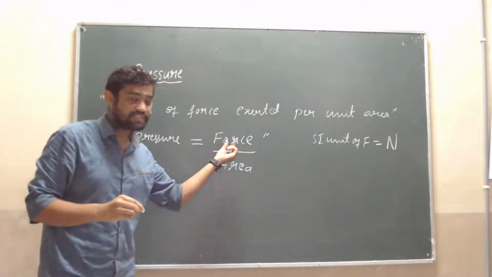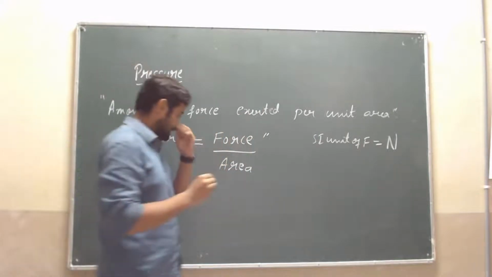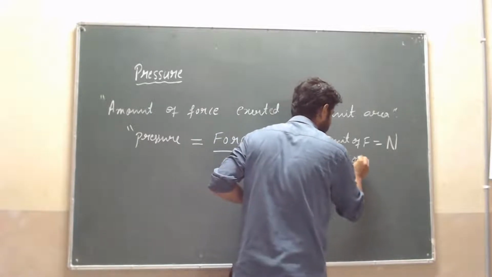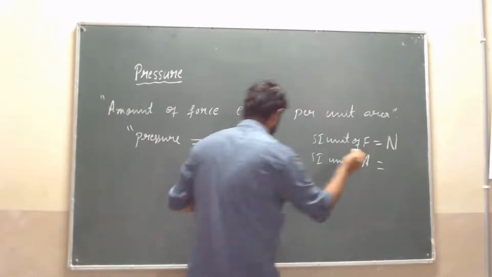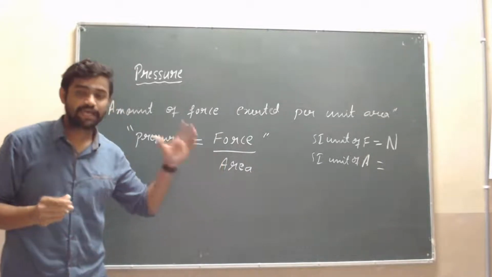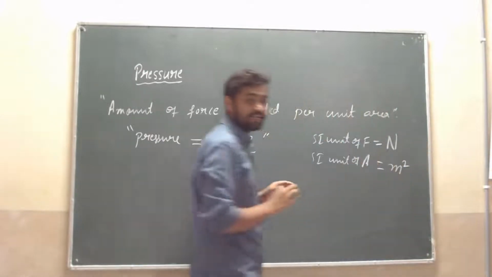SI unit of force is Newton, that is denoted by capital N. Then, SI unit of area. A is nothing but area. SI unit of area is meter square.